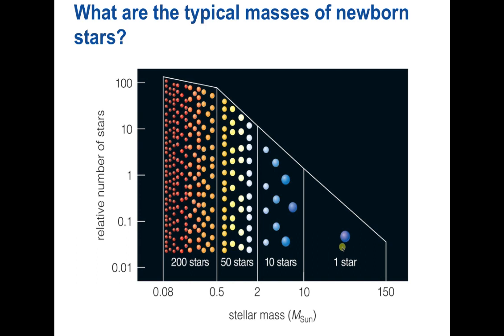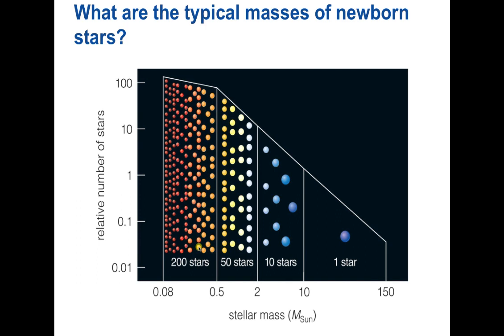And you might think, well, it seems like there's a lot. When you look out in the sky and you look at the bright stars we see, Betelgeuse, Sirius, and so on, it seems like there's a lot of those big bright stars. Well, it seems that way because they're easy to see. They're very big and bright, they're easy to see.